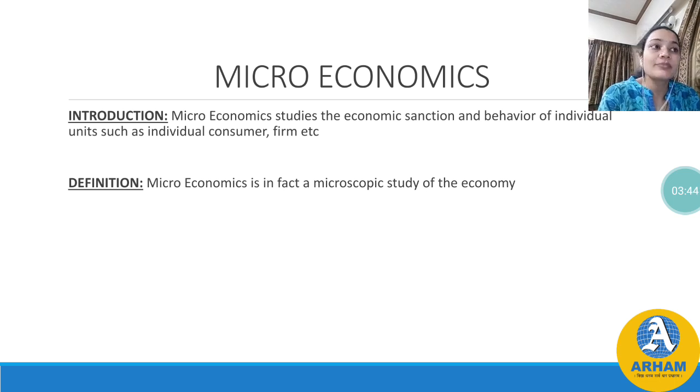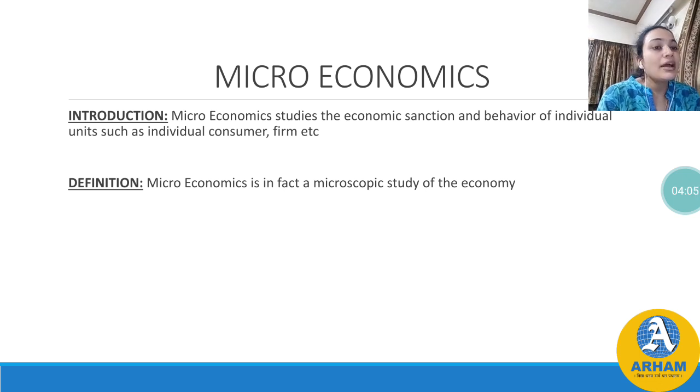Just as we study human cells in small parts, in economics we can study the individual, firm, household or individual behavior in small parts. Okay, this was the introduction and definition of microeconomics.